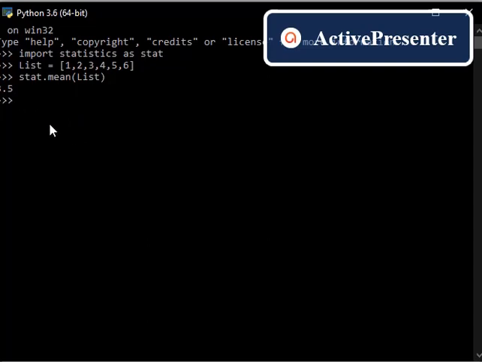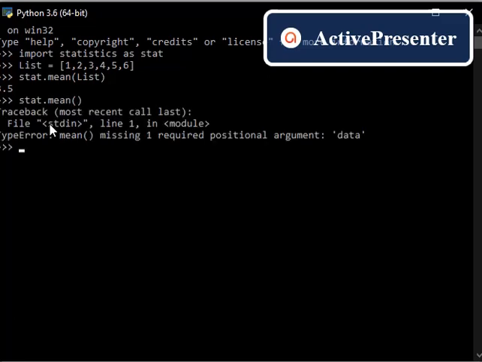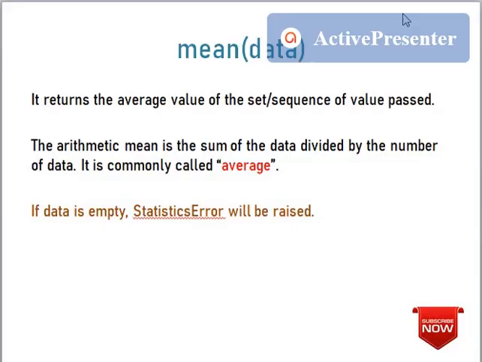If I pass an empty list, stat dot mean with nothing inside it, then I will get an error. It means the data should not be empty. It says it is missing one required argument. Got it, right?